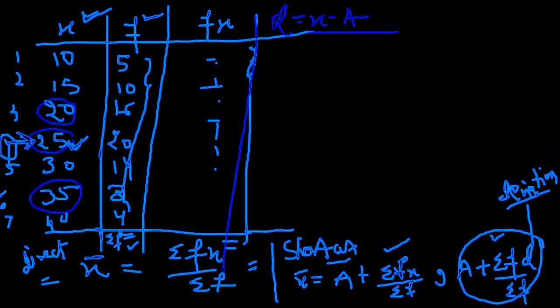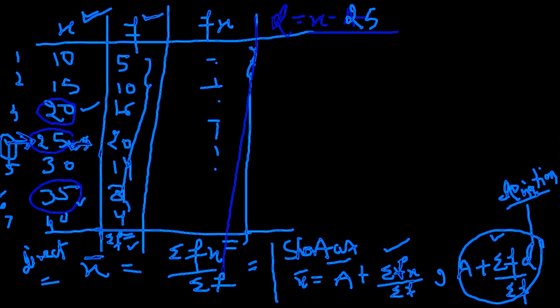So that is why we are considering our capital A or assumed mean as 25. Even if you take 20 or even if I take 35, you will get the same answer. Maybe a little bit of error would be there. We can still get our mean, but we will be able to get our maximum solution without error from the middle term. That is why we choose the middle term.